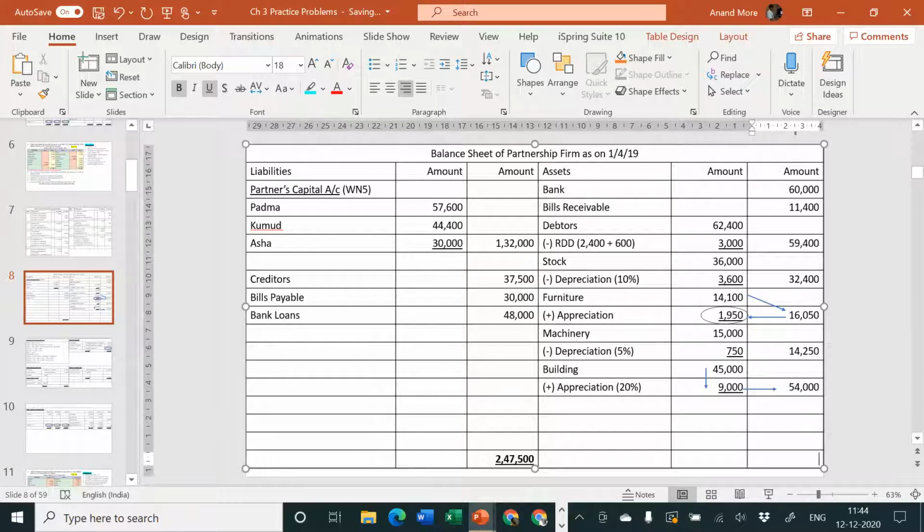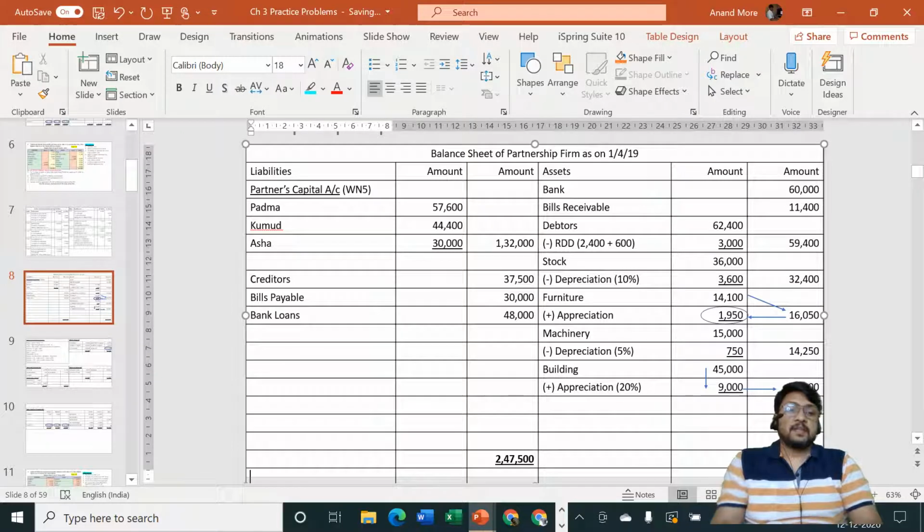And on the asset side you have 60,000 plus 11,400 plus 59,400 plus 32,400 plus 16,050 plus 14,250 and plus 54,000. So the answer is how much? 2,47,500. Your balance sheet is tallying.